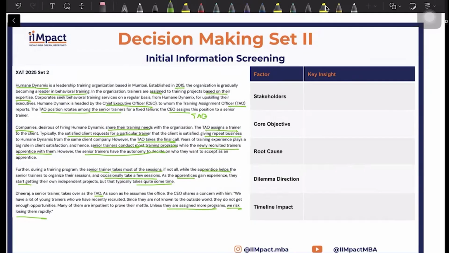So the stakeholders are your CEO, your TAO, your senior trainers, and your junior trainers. Apart from these, so this is within your company. Apart from this, you also have the clients. Okay, what is the core objective? Again, it can change basis the question, but from the passage, the core objective would be to give more sessions to the junior trainer. So this is the objective that has directly been pointed out to you.